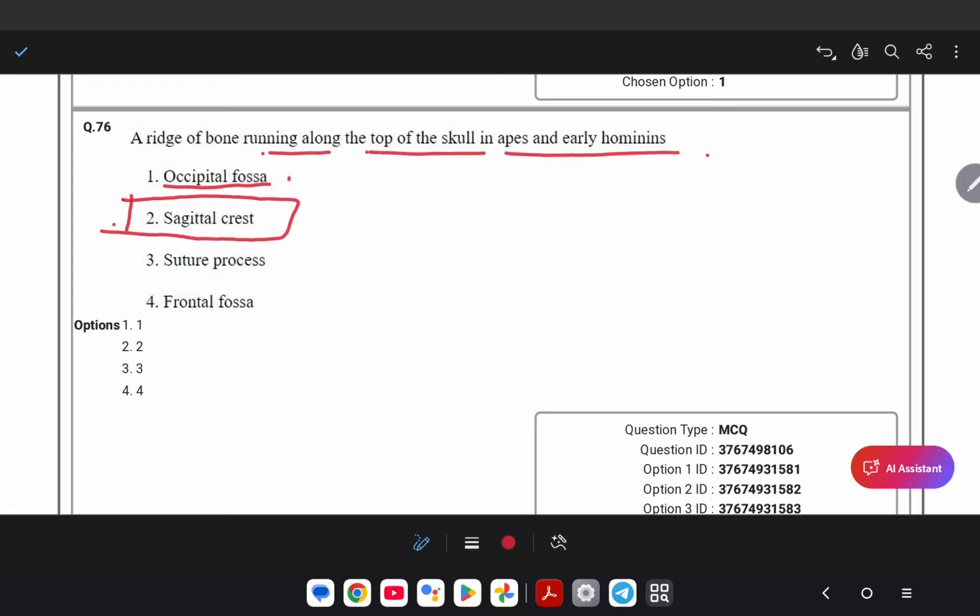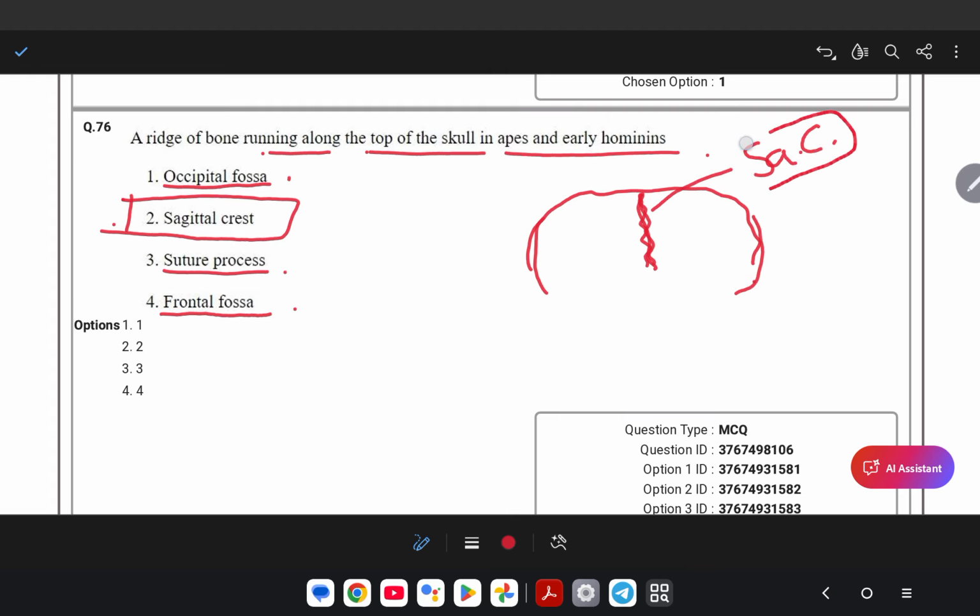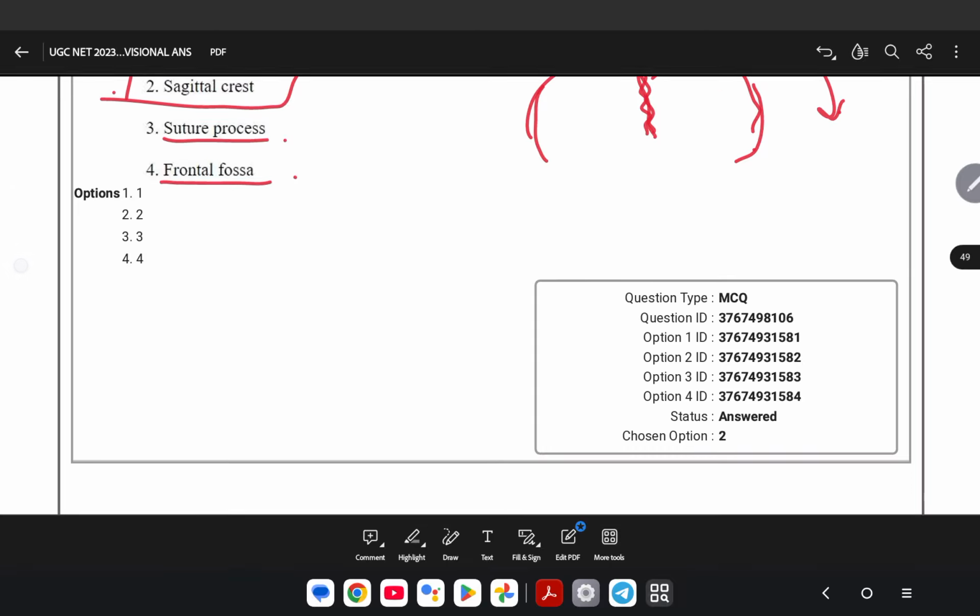In the structure of the skull, one long line attached along the top is called sagittal crest. It is only present in early humans; developed and modern humans don't have a sagittal crest. The correct option is 2. Let's move on to the next question.